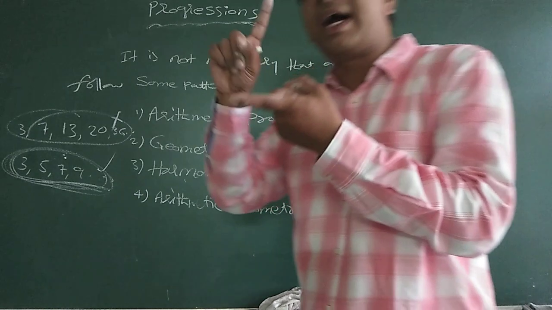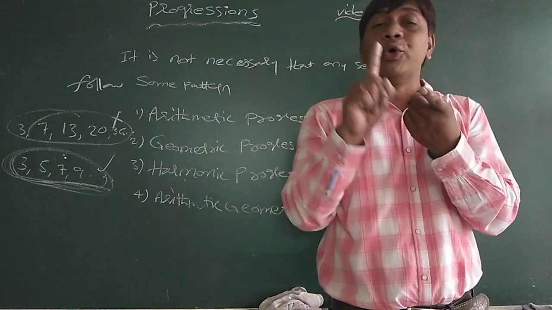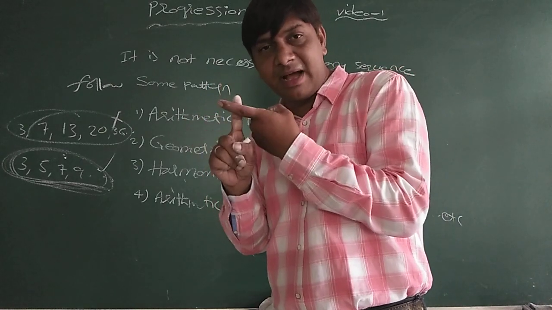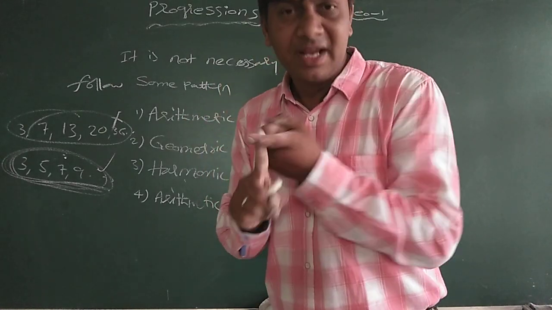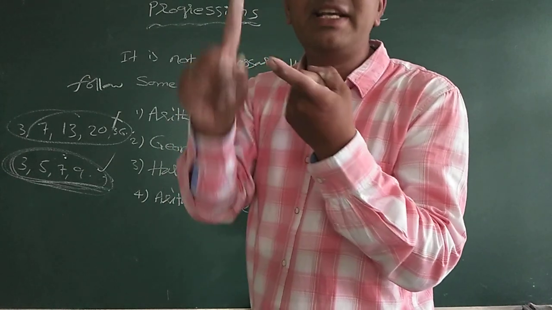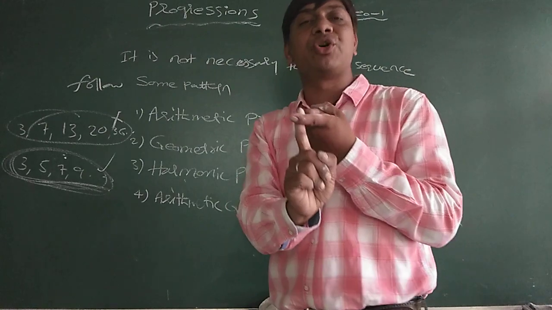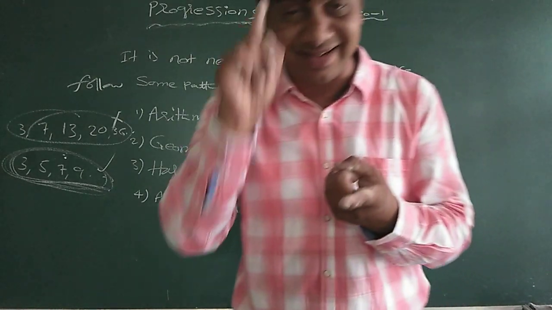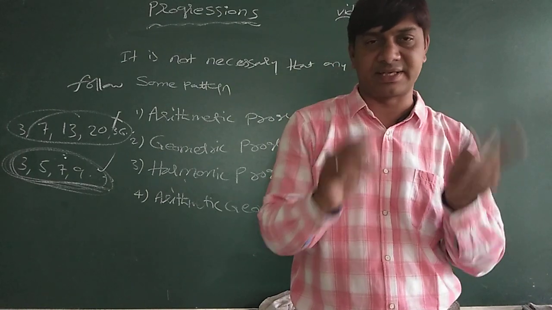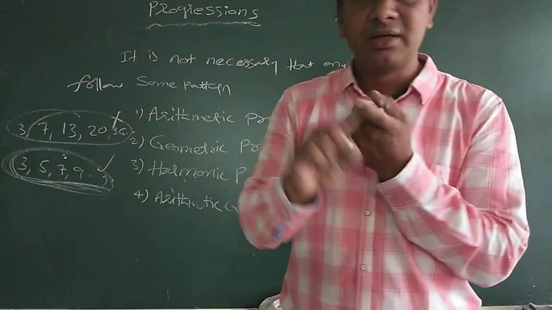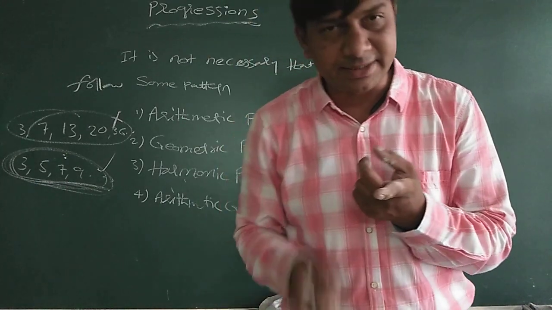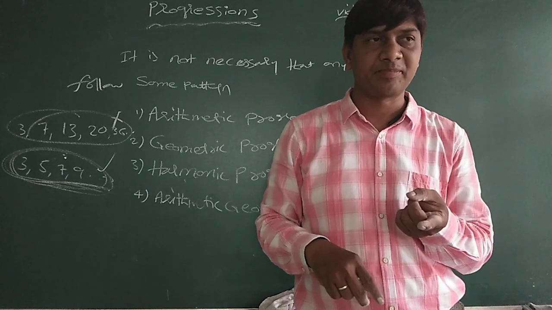Sequence is a function whose domain is the set N of natural numbers. To understand domain and range, I just discussed it, only to understand, not the exact definition. The exact definition you will learn in functions, domain, range, all those things.